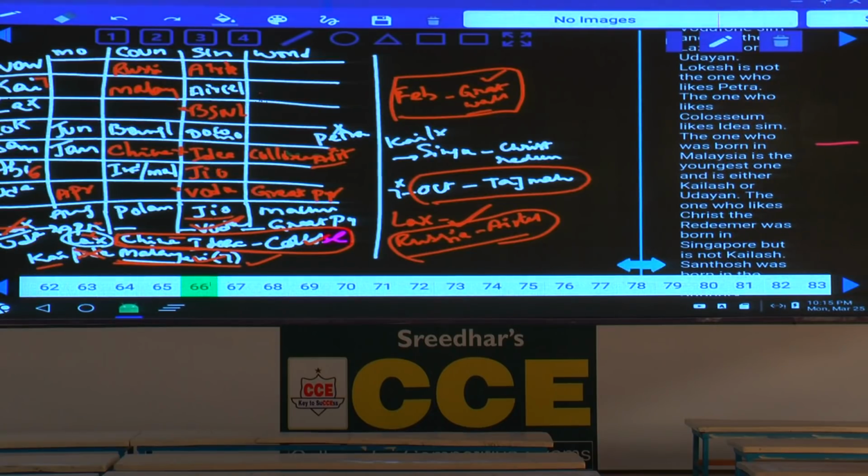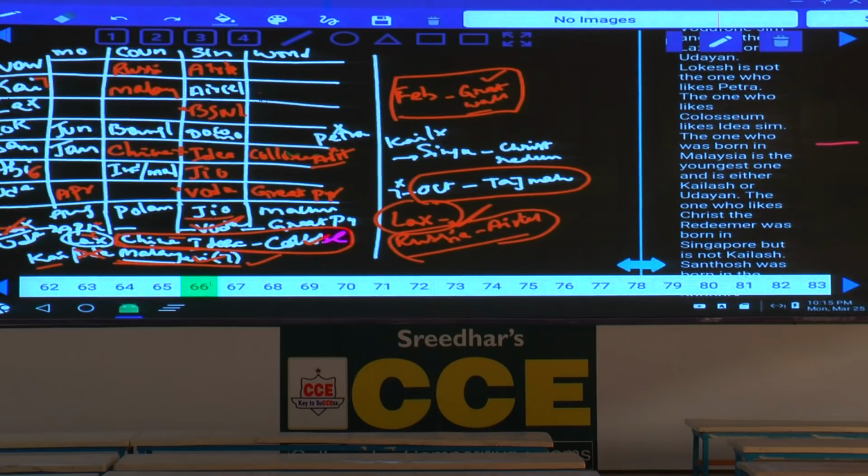No. Lakshman. And one more information regarding this one. What is that information here? And Lokesh was born in Bangladesh in the month of June and likes Docomo. And the one who likes Taj Mahal, October. And Kailash likes Aircel. And Kolashim is born in China but is not Lakshman.